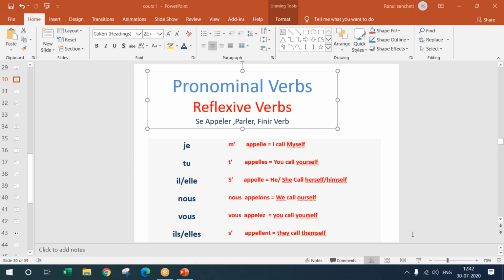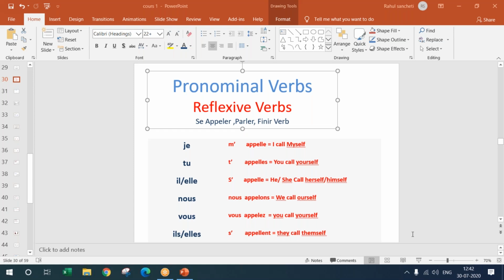It's a little complex one which is not there in English. That's why it took me a really long time to explain. So remember, appeler is a regular er ending verb. When we add se to it, it becomes a pronominal verb. So you will have both the appeler verb and the s'appeler verb. When we are saying s'appeler, he's asking what do you call yourself, or what does one call oneself.